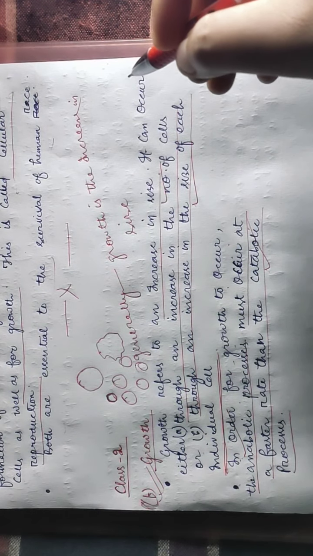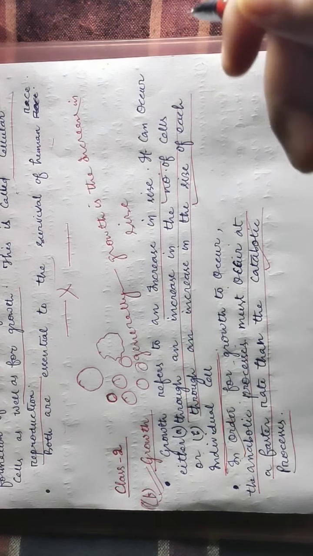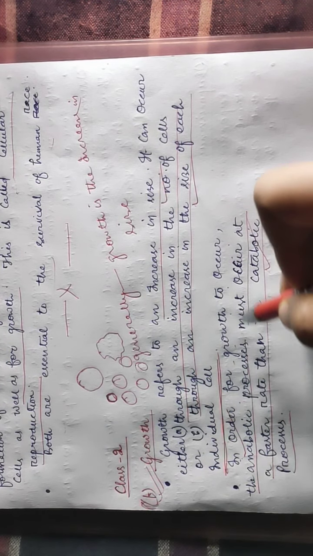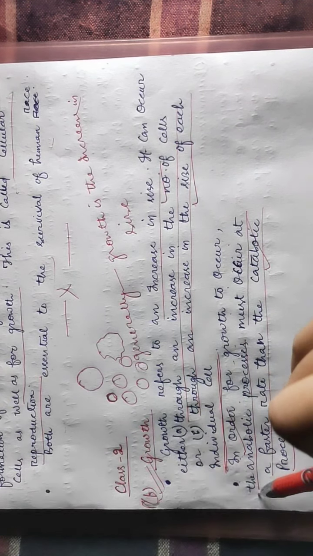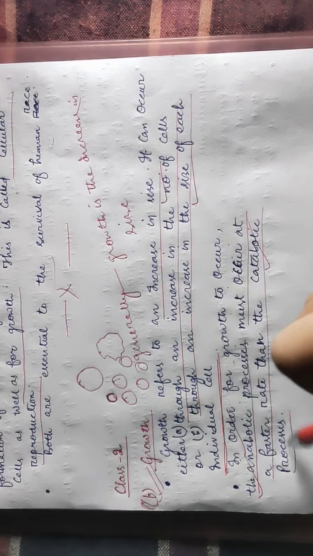Anabolism is the making up of bigger molecules from simpler ones with the storage of energy. In case of growth, the anabolic process is faster than the catabolic process.